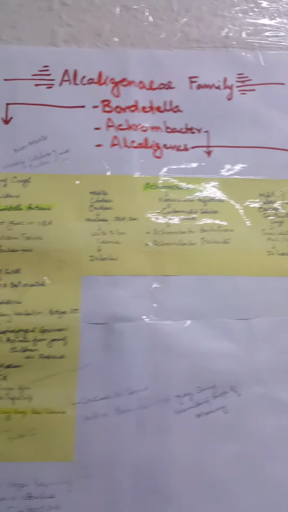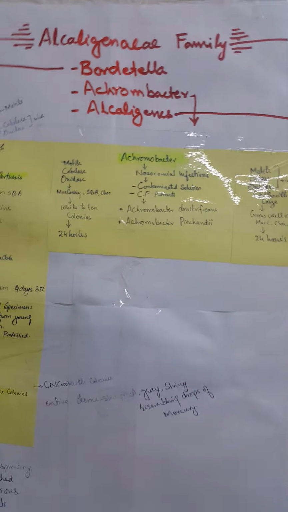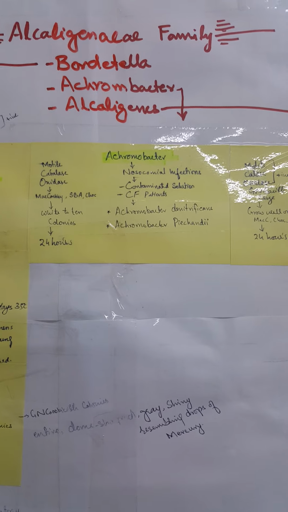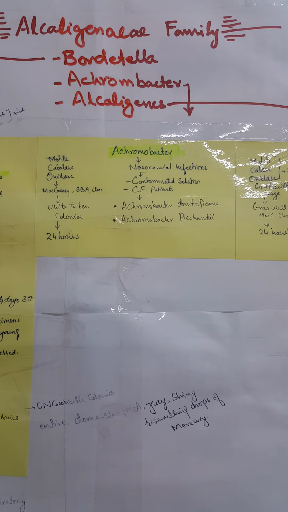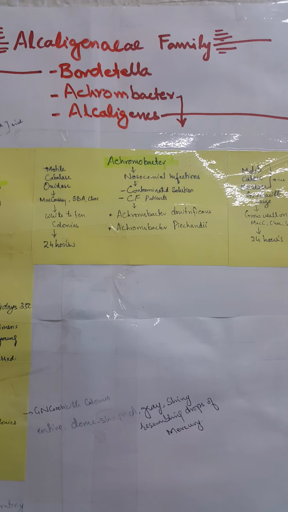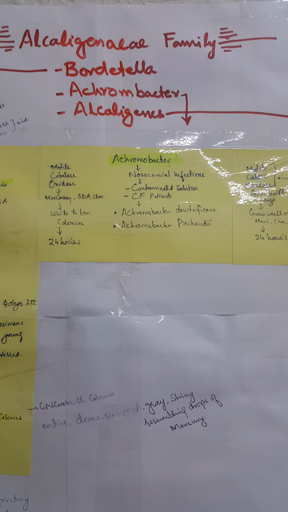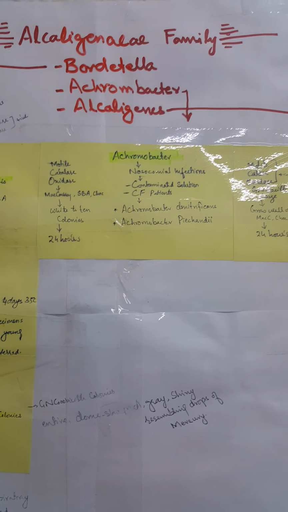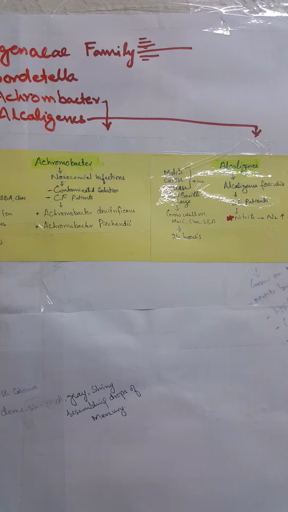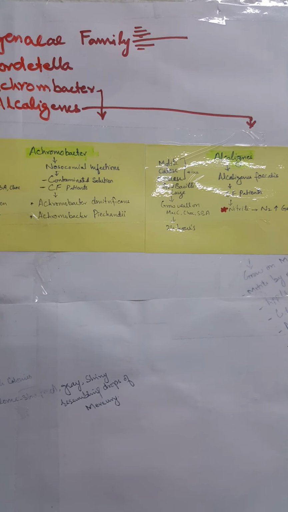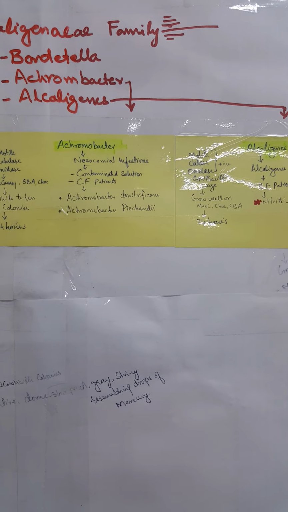Then we will go to Achromobacter. As I explained, this was recently classified into Achromobacter. Before, it was classified with the Alcaligenes family, like Alcaligenes faecalis, Alcaligenes piechaudii, Alcaligenes denitrificans.